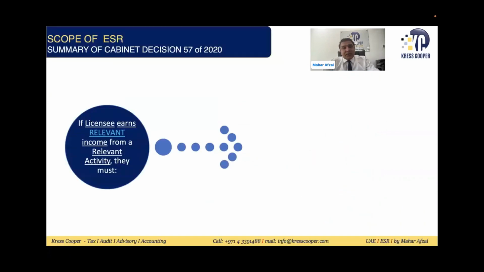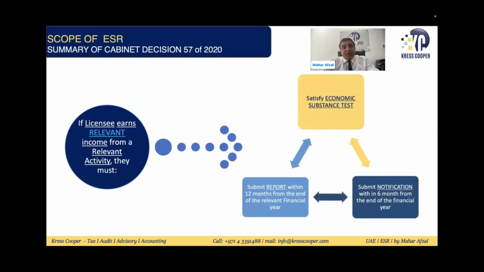What you need to look at is the scope of the ESR. The important thing is, if the licensee earns any relevant income, then the licensee is liable to satisfy the economic substance test. The licensee is liable to submit the notification within 6 months from the end of the relevant financial year, and is liable to submit the report as well within 1 year from the end of the relevant financial year.